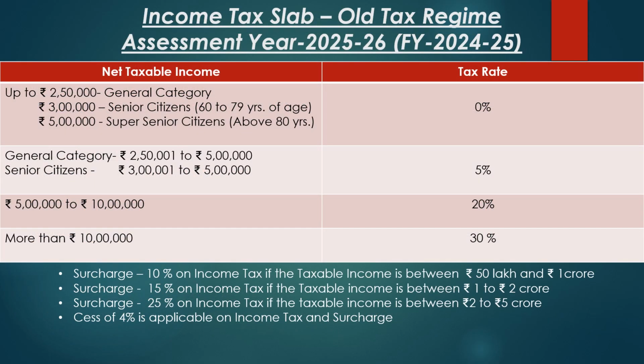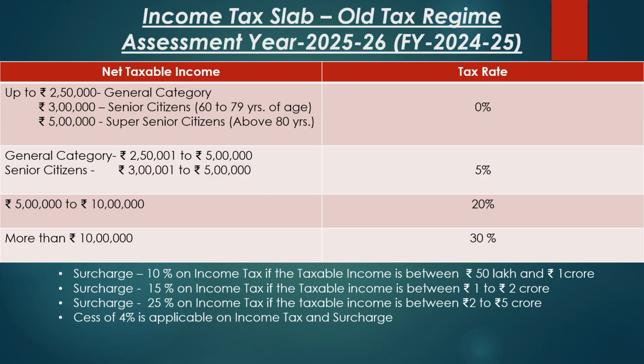Income tax slab under the old tax regime for the assessment year 2025-26, corresponding to the financial year 2024-25. For individuals whose age is less than 60, up to a taxable income of Rs 2.5 lakh, the tax is nil. For senior citizens who completed 60 years of age as of March 2025, up to Rs 3 lakh, the tax is nil. And for super senior citizens who completed 80 years of age as of March 2025, up to a taxable income of Rs 5 lakh, the tax is nil.